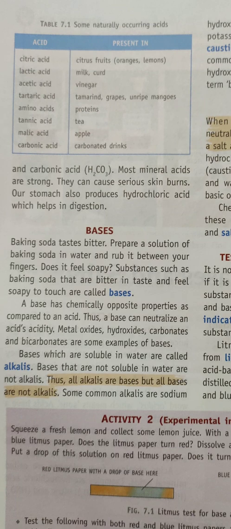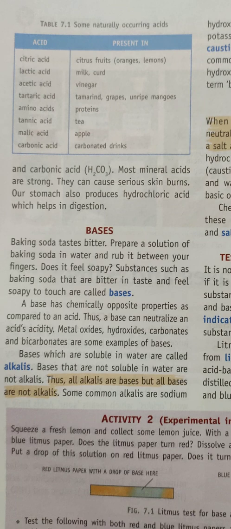Amino acids are present in proteins. Tannic acid is present in tea. Malic acid is present in apple. Carbonic acid is present in carbonated drinks. And some mineral acid examples are hydrochloric acid, sulfuric acid and carbonic acid. You can see most mineral acids are strong.